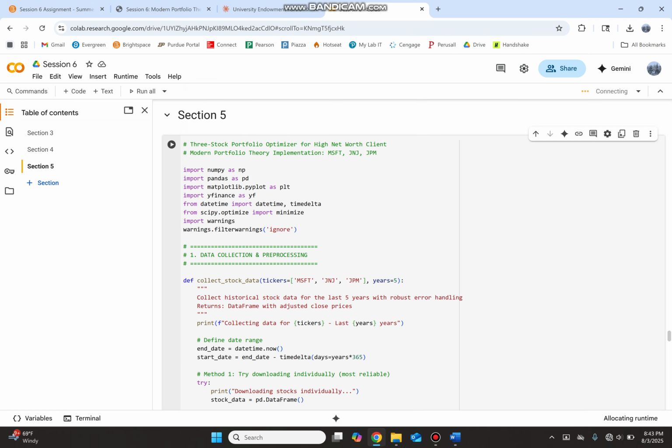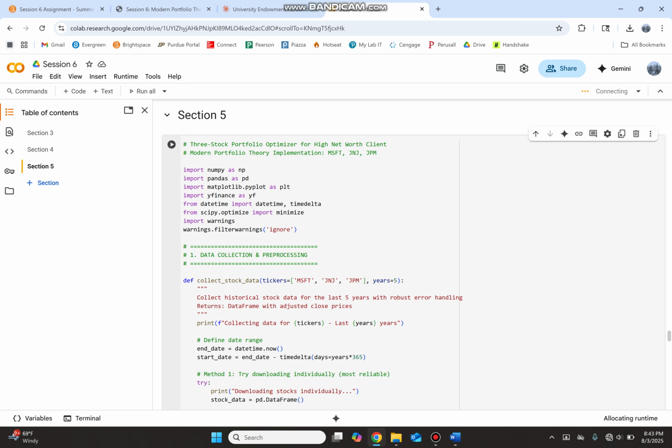So I decided to pick Microsoft, Johnson & Johnson, and JP Morgan as my three stocks. I wanted a diversified portfolio, did some research with AI, and found that these three different sectors, Microsoft is tech, Johnson & Johnson is healthcare, and JP Morgan, each have their own diversification backgrounds of why they don't add up that much. And you'll see that in the correlation matrix later.